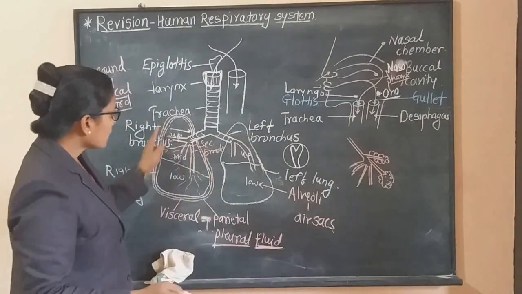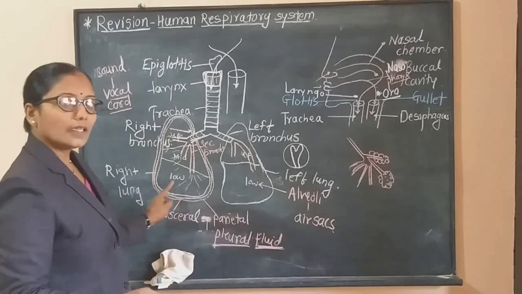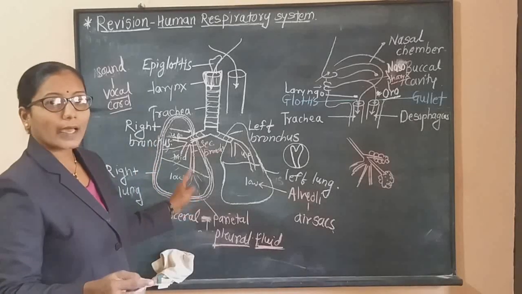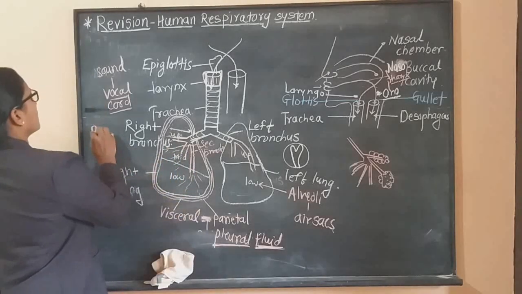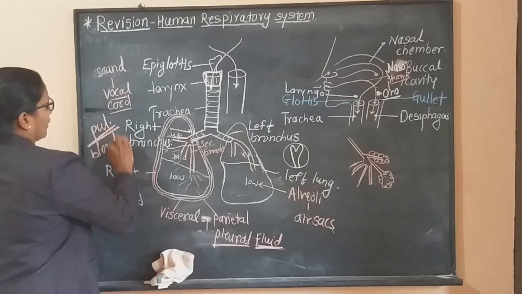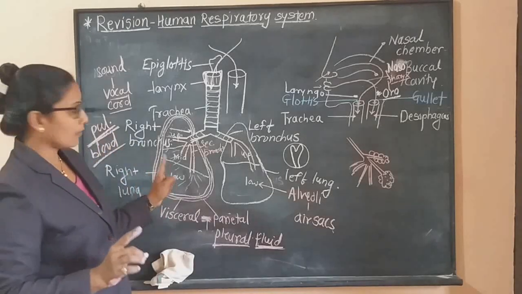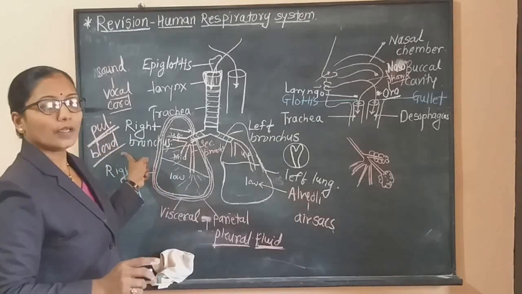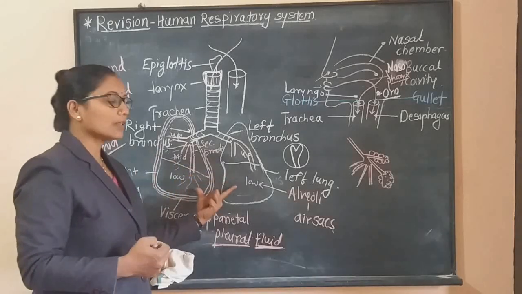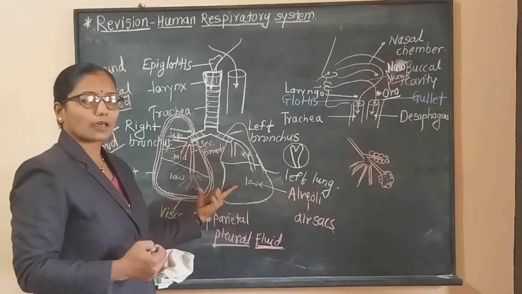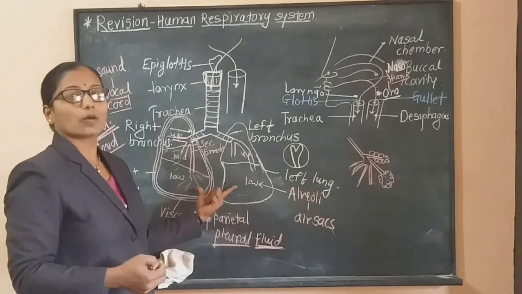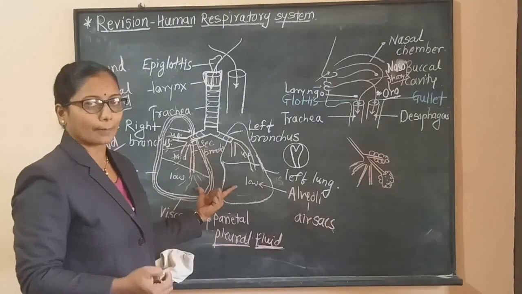See, these lungs are completely covered by a network of blood capillaries, and these are called pulmonary blood capillaries. Remember this point, which is important for understanding the mechanism of respiration. Both the lungs are covered by the capillary network of blood vessels. These are called pulmonary capillaries.